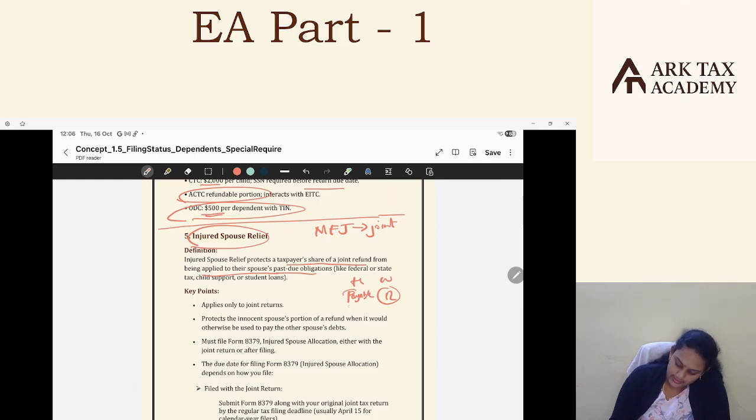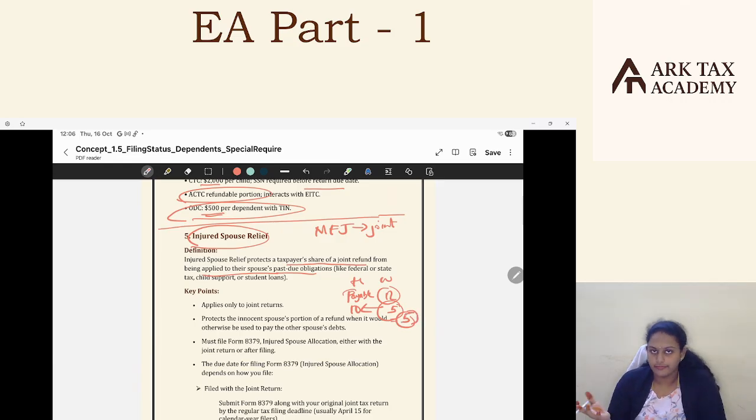And they file a joint return. Say it's 10 payable, her refund is 5. Now the net payable will be 5, because this refund is utilized again as the husband's payment. So if the wife would have filed individually, she would have received this refund of 5. But she filed jointly with her husband, so that is set off, utilized with the dues of the husband.